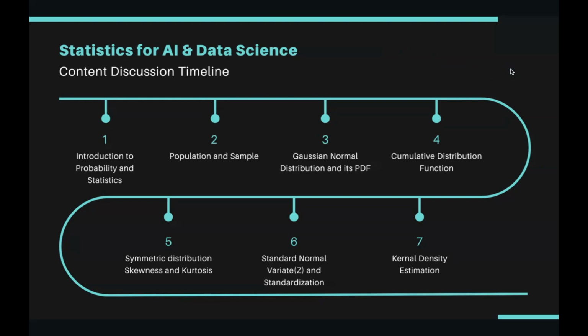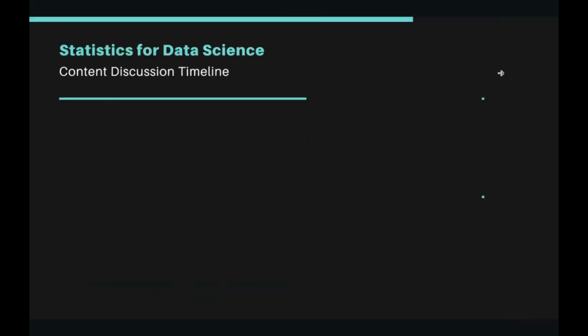Here I am giving you a walkthrough of the topics which we are going to cover in this entire playlist. So we will start with introduction to probability and statistics. Then we will move to population and sample. Then we will move to Gaussian normal distribution and its PDF. So as you can see, I have prepared a complete timeline for this entire playlist. This is day 1, this is day 2, this is day 3, and likewise it will continue.